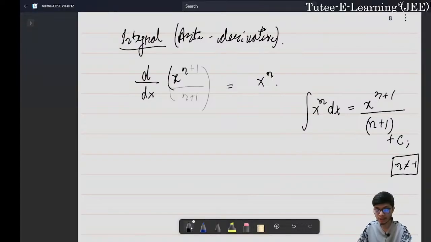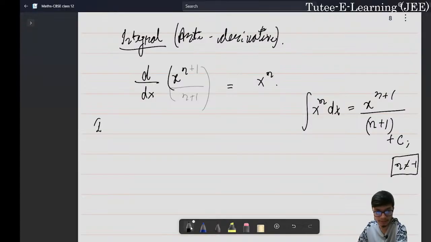So basically if the differentiation of some function is given, then the integral of that particular output of function is the function itself for which we are doing the differentiation, right? That was the basic concept regarding integrals, right? So similarly, we can take up a lot of things and we can try to work out to basically get the integrals of some basic functions. Okay, so let us try to write them down.